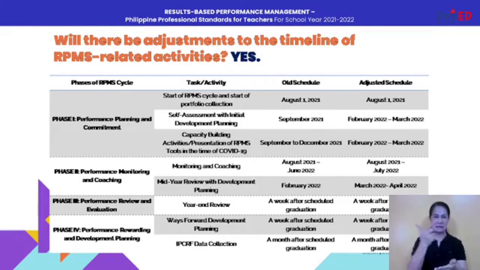Moving on to phase 3, performance review and evaluation, you have there the year-end review, which happens a week after scheduled graduation. We retain that same schedule since we are still in the middle of the school year. And for phase 4, the performance rewarding and development planning, we have there your ways forward development planning. We also retain that it should be conducted a week after graduation. And then lastly, the eIPCRF data collection, we also retain that this should be done a month after your respective graduation ceremonies. So please take note of the adjusted RPMS timeline on your screens.